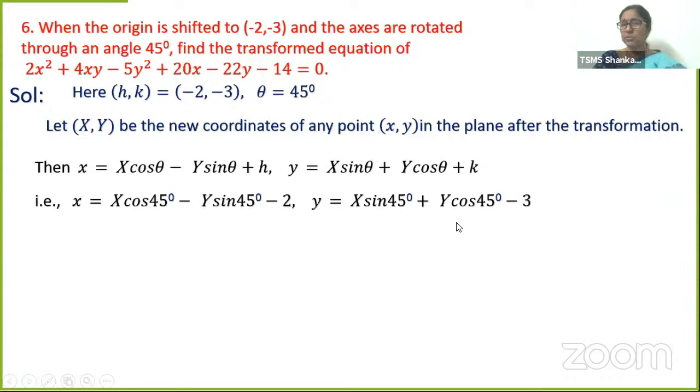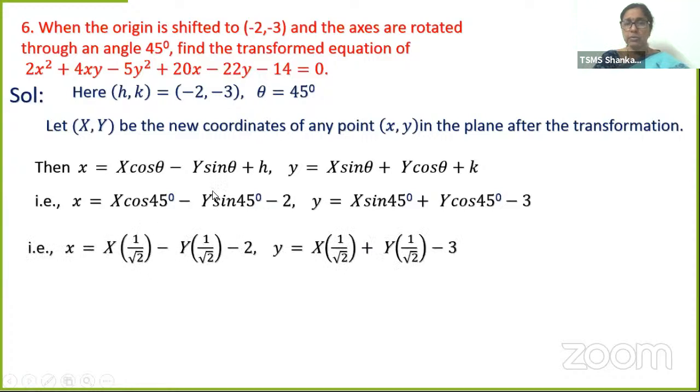X sin 45 plus Y cos 45 minus 3. We know sin 45 and cos 45 are equal. What is the value? Right, it is 1 by root 2. So x is equal to capital X times 1 by root 2 minus capital Y times 1 by root 2 minus 2, and y is equal to X times 1 by root 2 plus Y times 1 by root 2 minus 3. Then x = (X − Y)/√2 − 2, and y = (X + Y)/√2 − 3, same denominator.